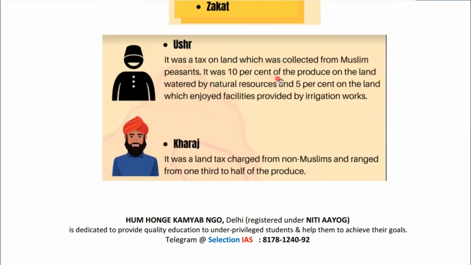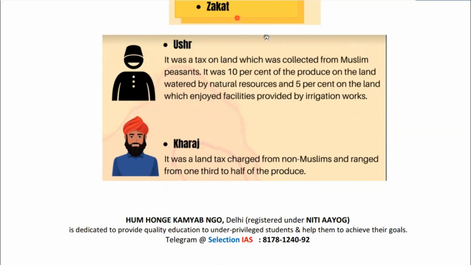So it was basically 10% of the produce on land watered by natural resources, and 5% on land which enjoyed facilities provided by irrigation works. Okay, so you don't have to remember the data, simply focus on Usr. What was Usr? It was a tax on land which was collected from Muslim peasants.